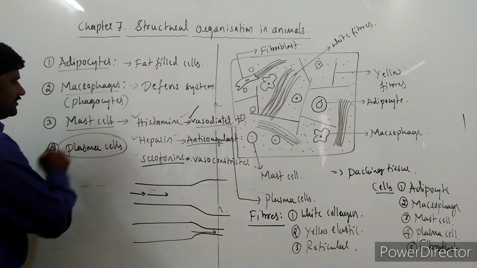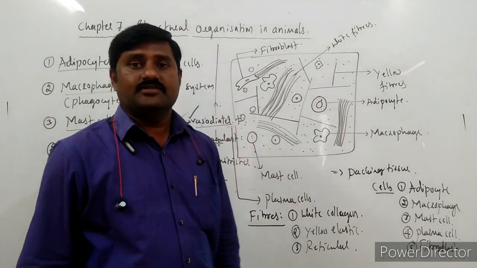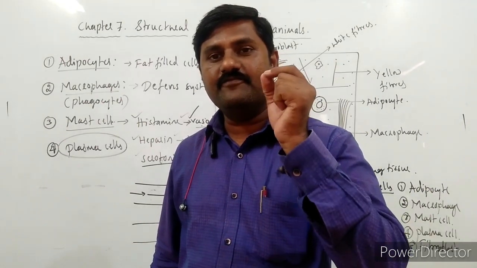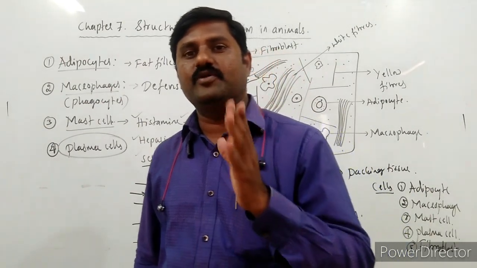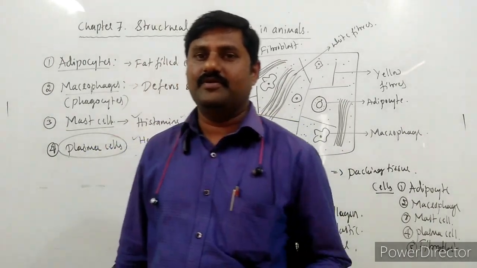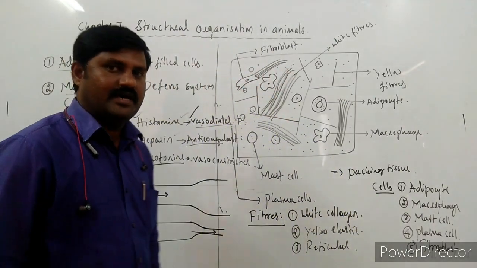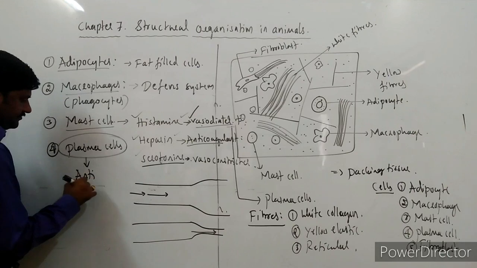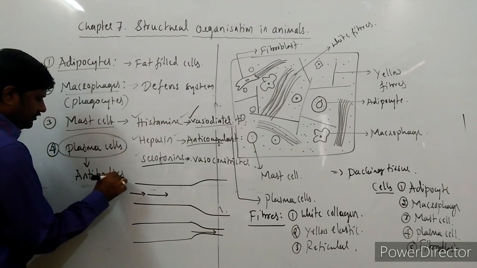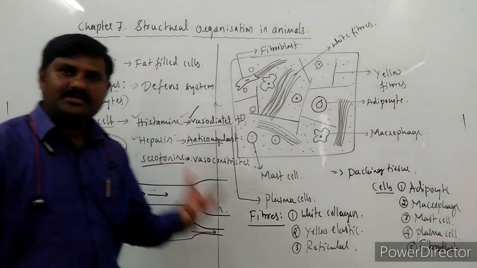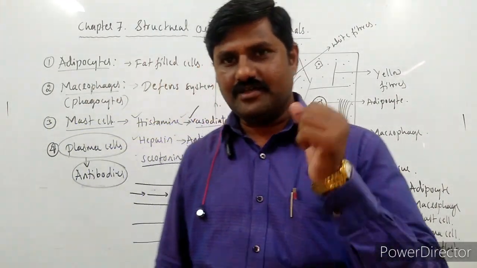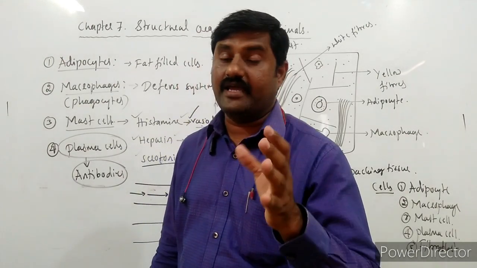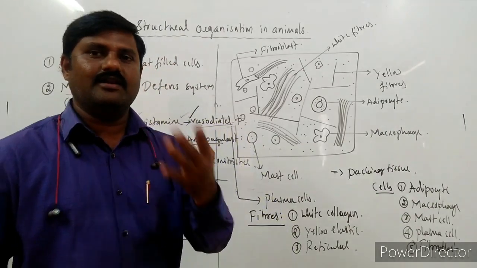Plasma cells. These are the specialized cells which are produced from B lymphocytes. Lymphocytes are a kind of WBCs, right? So from those WBCs, these plasma cells are produced, and these plasma cells especially produce antibodies. What is the action of antibodies? You know it better. It is also defensive in nature, meaning they attack the infective agents or the microbes that attack the body.